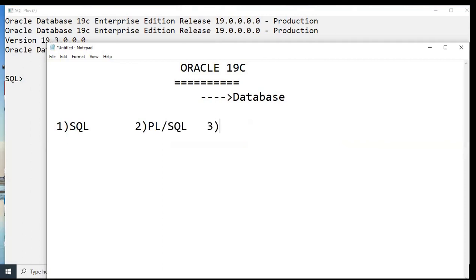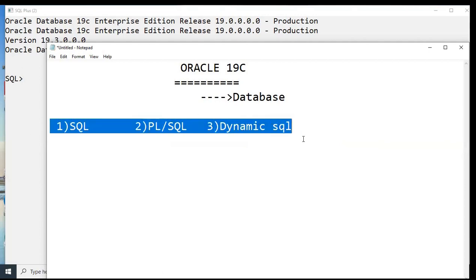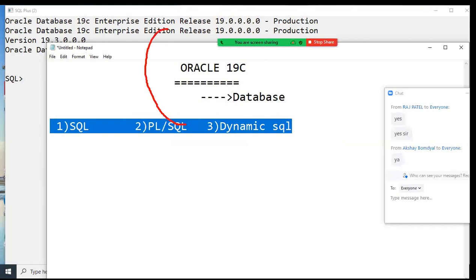Another one, which latest programmers are also familiar with, is Dynamic SQL. You must be good at these three languages to work with these relational database softwares in software companies.